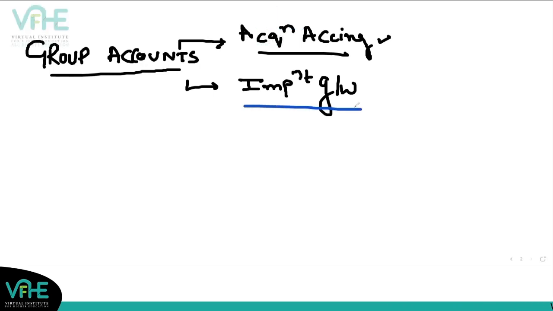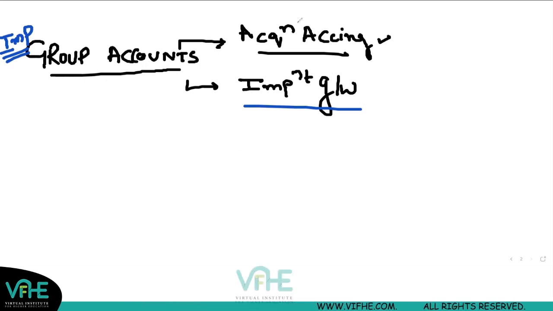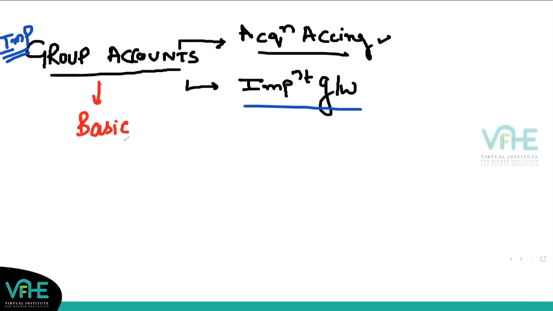But from the perspective of your timetable, group accounts should be there first, because this is the most important area in SBR. So I should be covering this one as soon as possible. So if I start from today itself, from 18th of April, I'm starting from group accounts. In group accounts, you have basic group accounts, which you've done in FR already, right?